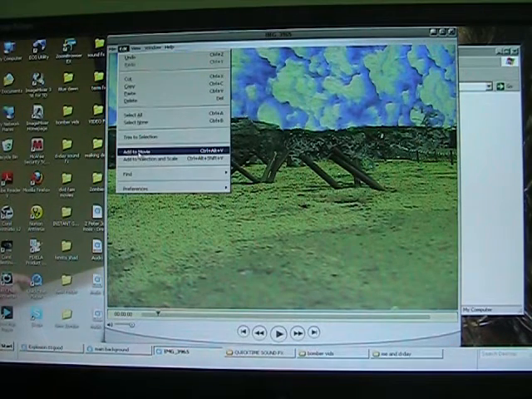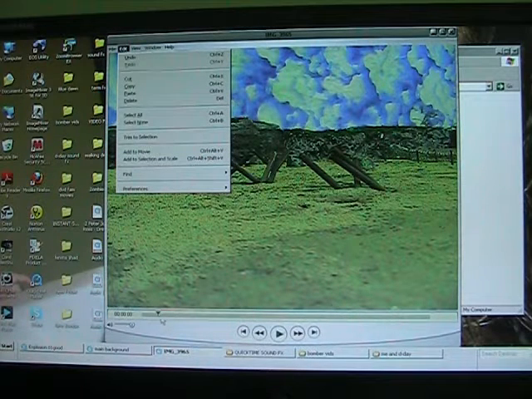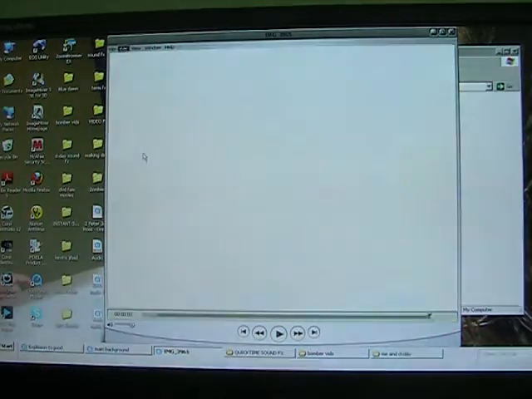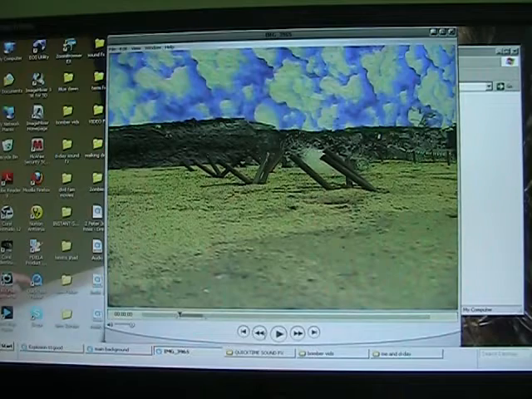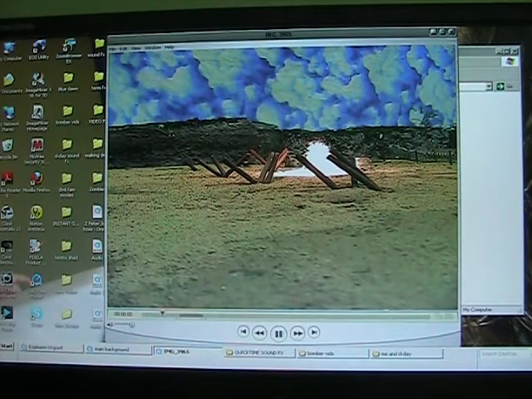Edit. There's also this Add to Selection and Scale, where if I put my two markers down here, I could force the sound to go into those two markers, but I found with QuickTime sometimes that screws it up and might give you more of a headache. So I try to make the sound file the same size as what I want, and then I can just Add to Movie and it won't give me any problems. I'll reverse that back a bit and we'll listen.